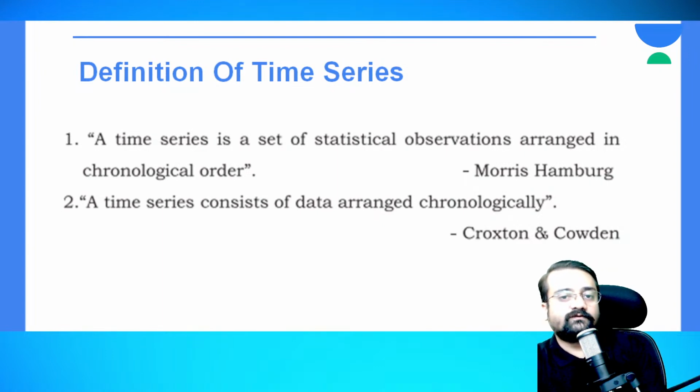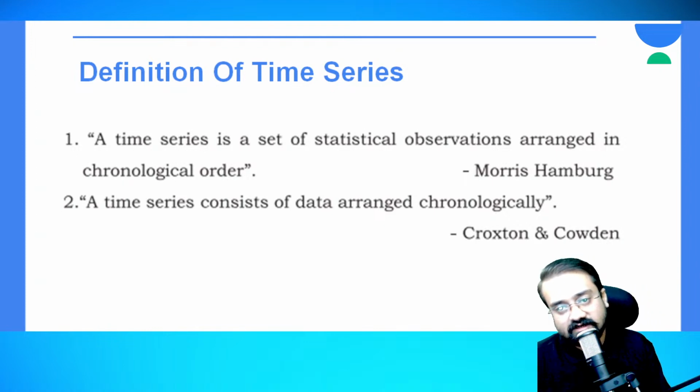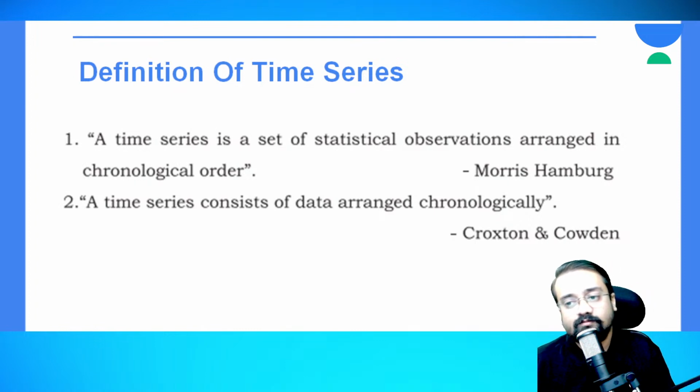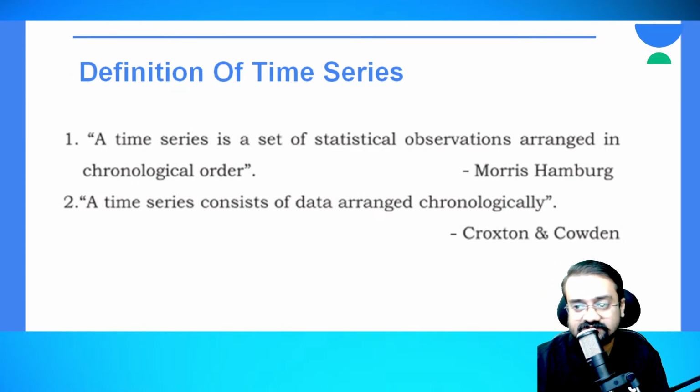So definition of time series. What do you mean by time series? It is the definition. We have two statisticians here who have defined time series. Morris Hamburg has defined time series as: a time series is a set of statistical observations arranged in a chronological order. So here time series means what? It is the set of statistical observations which are arranged in the chronological order.